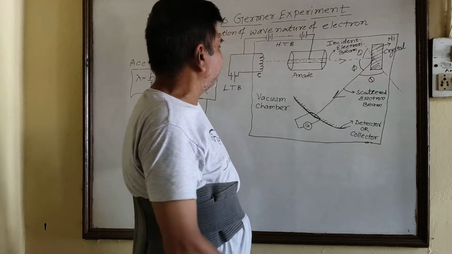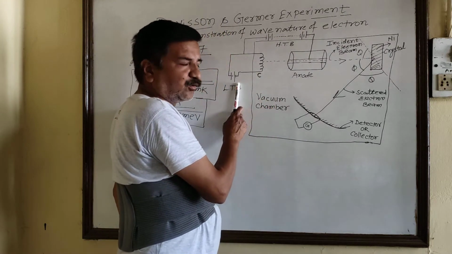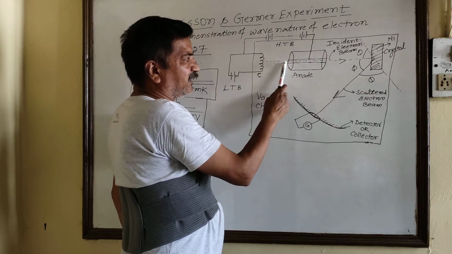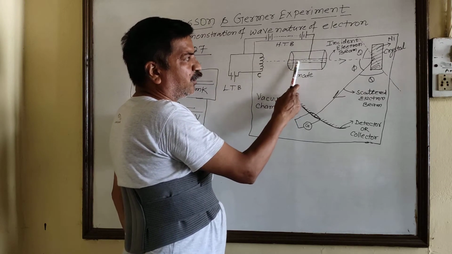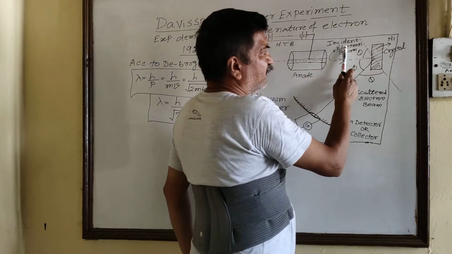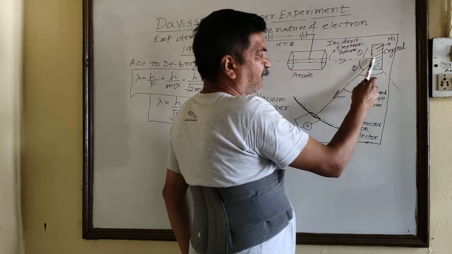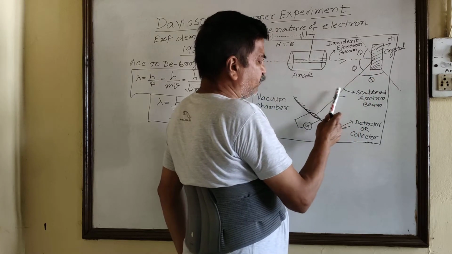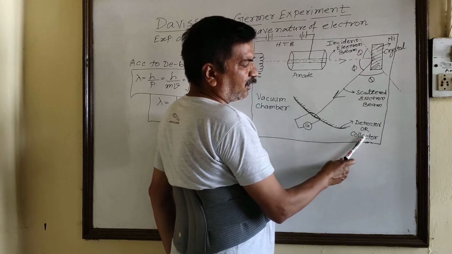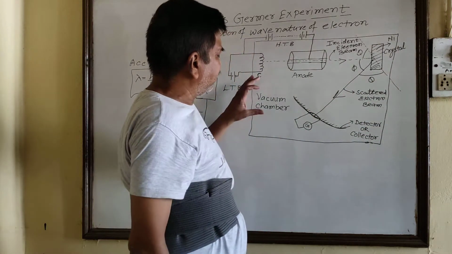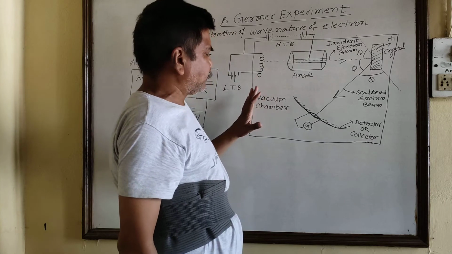Once again I repeat it. There is a cathode which is connected with a low tension battery. There is an anode which is connected with a high tension battery, and a fine hole is made within the anode. So a fine beam of electrons will be incident on this nickel crystal, from where it gets scattered, and the scattered beam of electrons is measured by the detector or collector. And this whole arrangement is done inside the vacuum chamber.